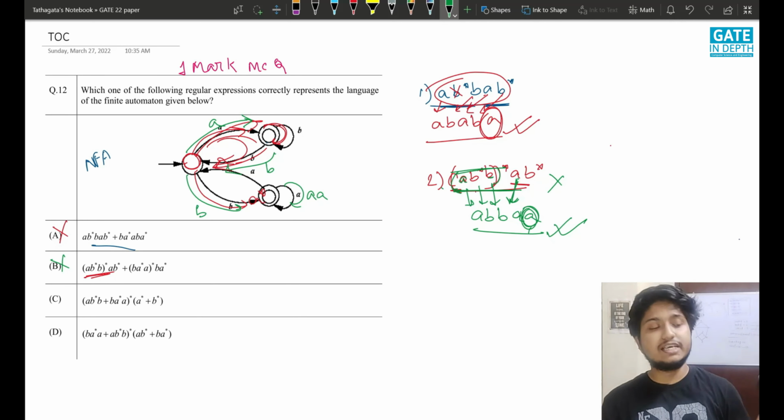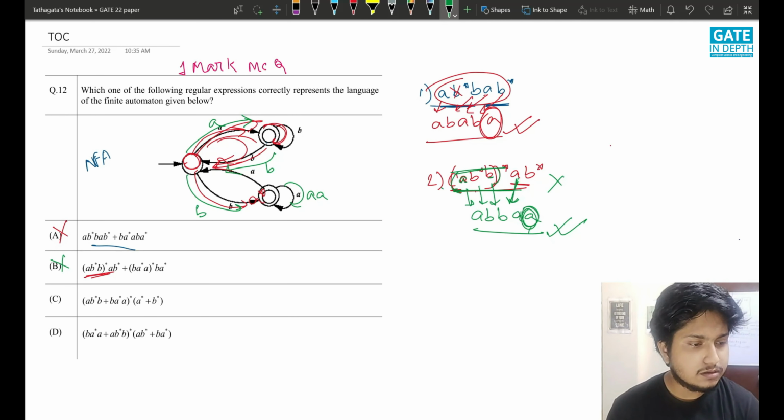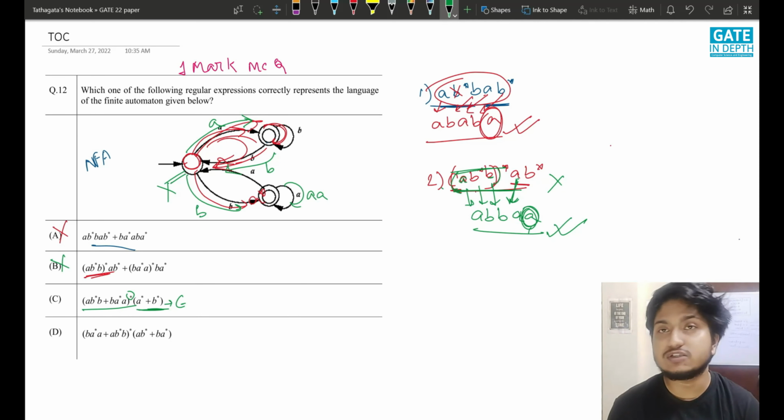See, option C is very intuitive and very easy. We see that this has a clean closure, and these also have clean closures. So epsilon is generated from this regular expression, but can epsilon be accepted by this NFA? No. Definitely, this is also the wrong option. And let me clear this mess.